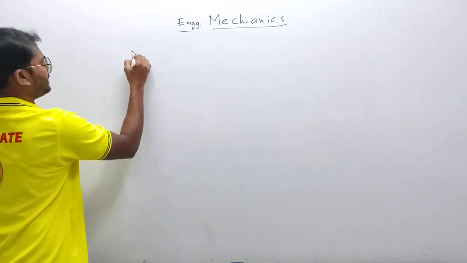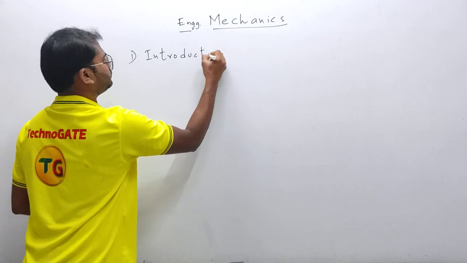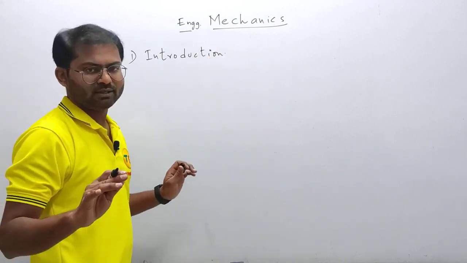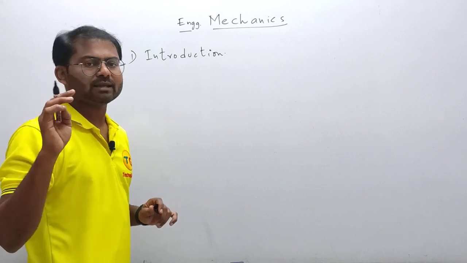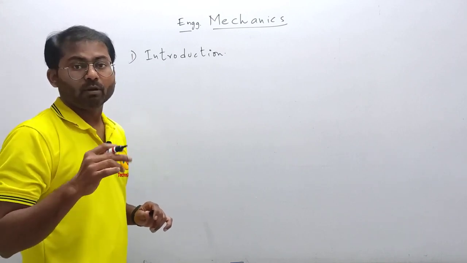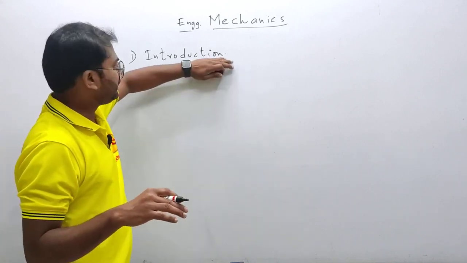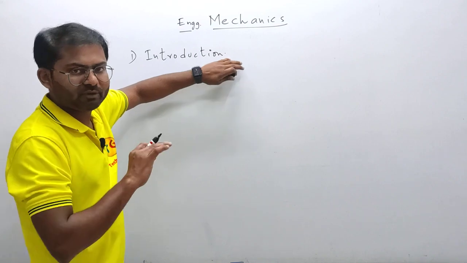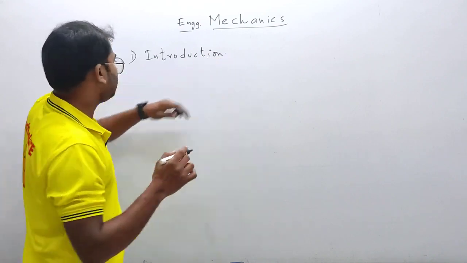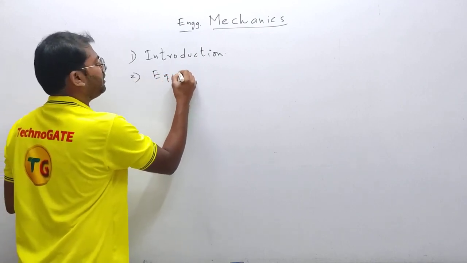First chapter is introduction. In this we are going to see all the basics from 9th class definitions like mass, weight, force, momentum, all those things. From that level we are going to start. So we'll take all the basics in this, cover up everything, mass moment of inertia, area moment of inertia and everything, and then we will be going into a very important concept called equilibrium.